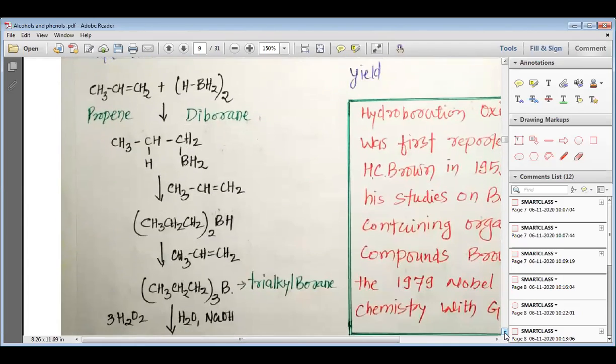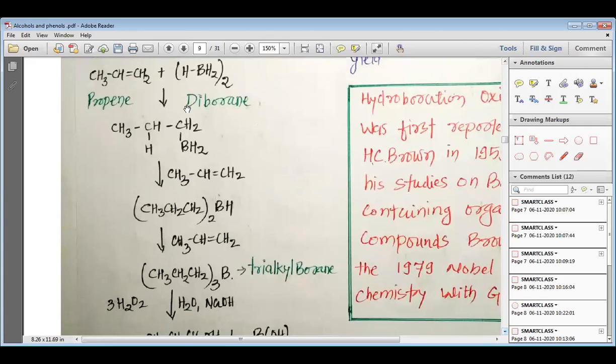So please pay attention here, my dear students. Remember that we have propene, which is an unsymmetric alkene. Only unsymmetric alkenes have the problem of whether the product is going to be Markovnikov or anti-Markovnikov. This propene reacts with BH3 twice, which is known as diborane. The hydrogen present in the BH3 is replaced by propene.